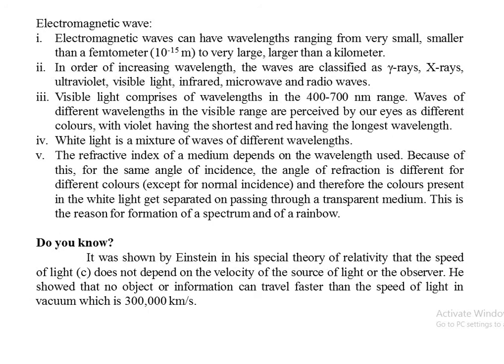The refractive index of a medium depends on the wavelength used. Because of this, for the same angle of incidence, the angle of refraction is different for different colors, except for normal incidence. What will happen for a normal incidence?